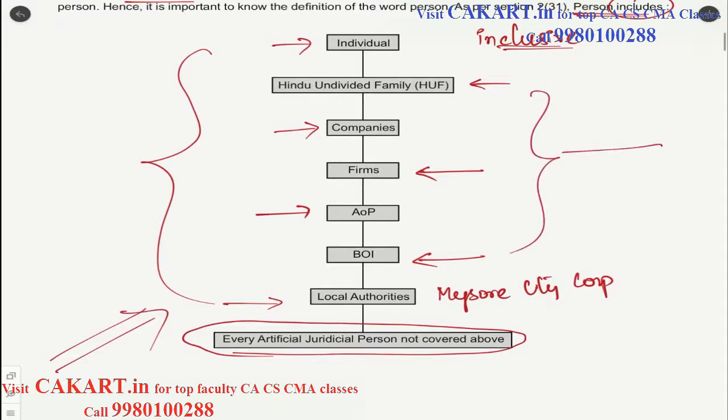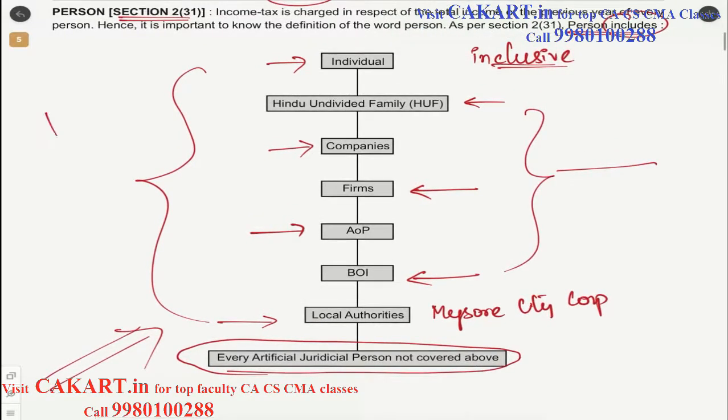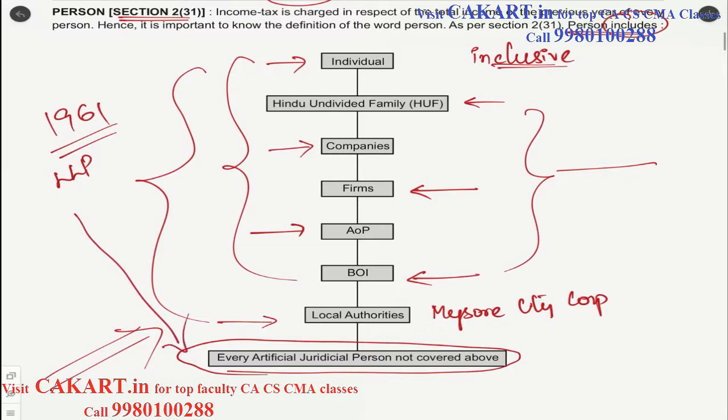For instance, when the Income Tax Act was brought out in 1961, we definitely did not have LLPs. Now, the definition does not include LLP. So therefore what we'll do is we will include LLP under this last clause, that is every artificial juridical person not covered above.